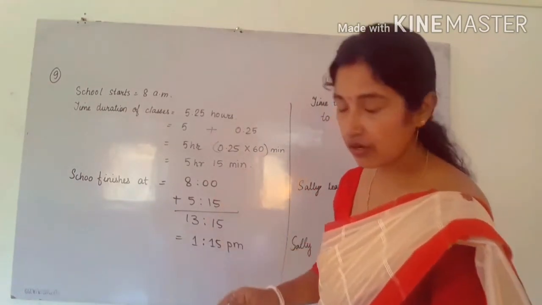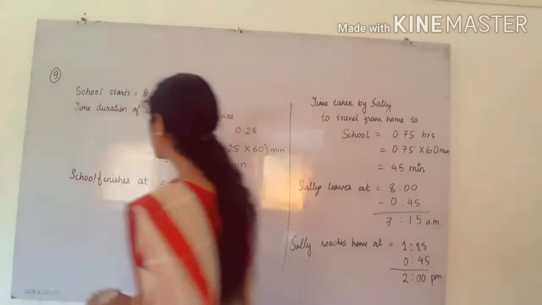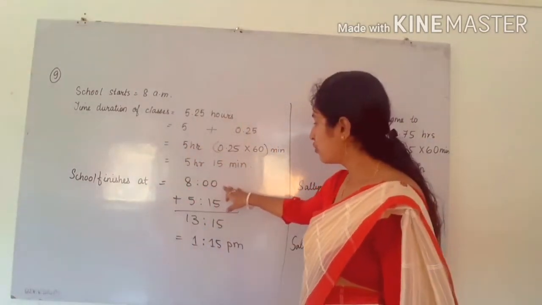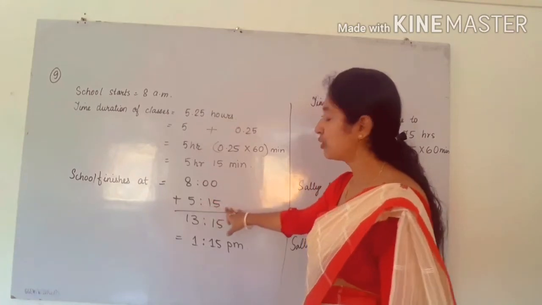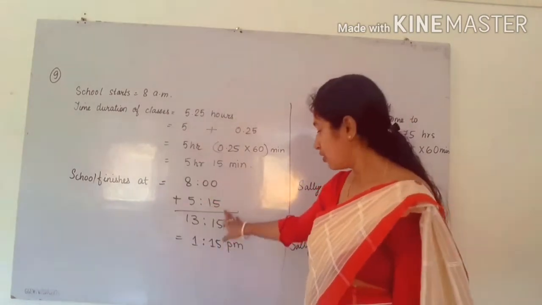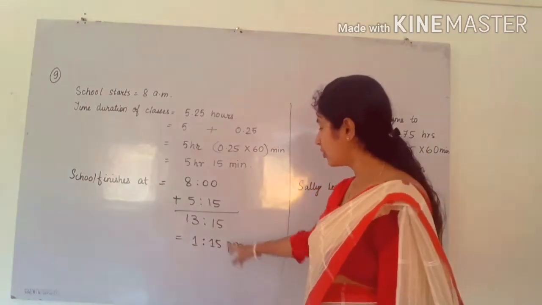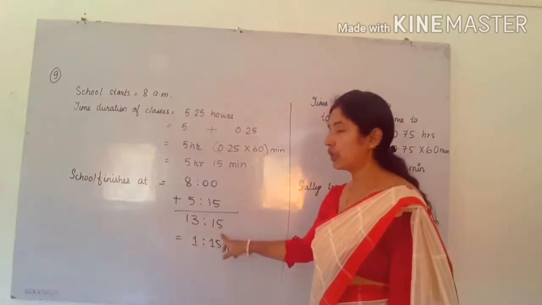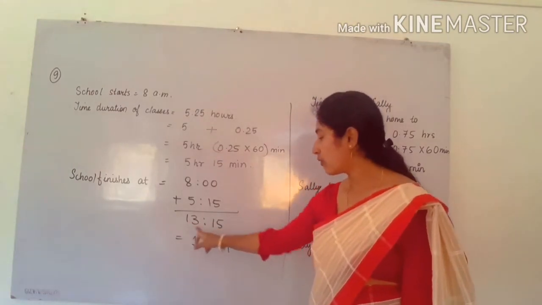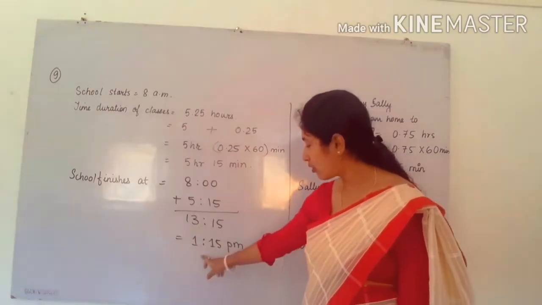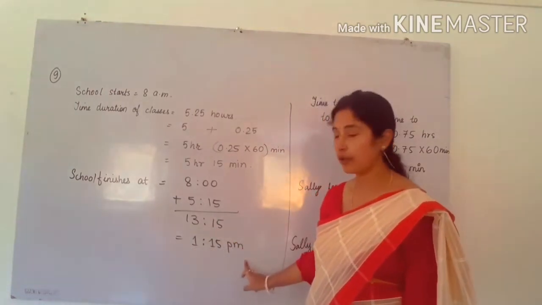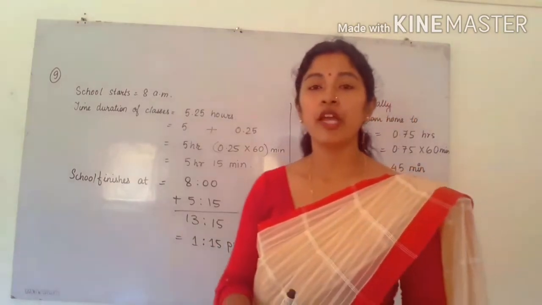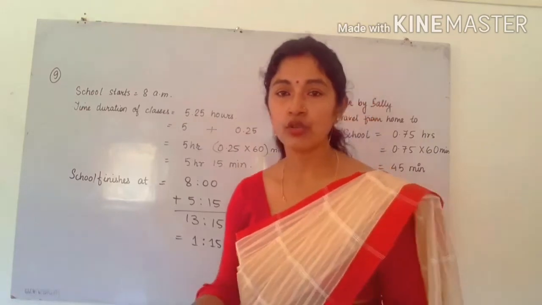Next, when does the school finish? It started at 8 a.m., so we have to add 5 hours 15 minutes to it to get the finishing time. I added this and got 13:15, which is in the 24-hour clock, so I converted it into the 12-hour clock. That will be 1:15 p.m. So school finishes at 1:15 p.m., but they are asking when Sally reaches home, so we have to find it.